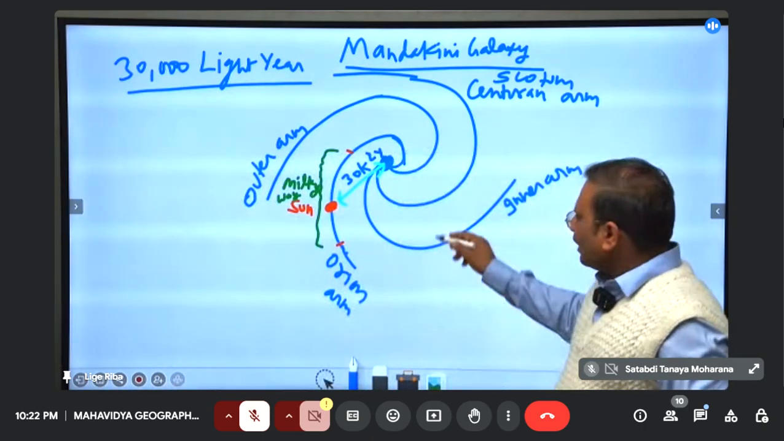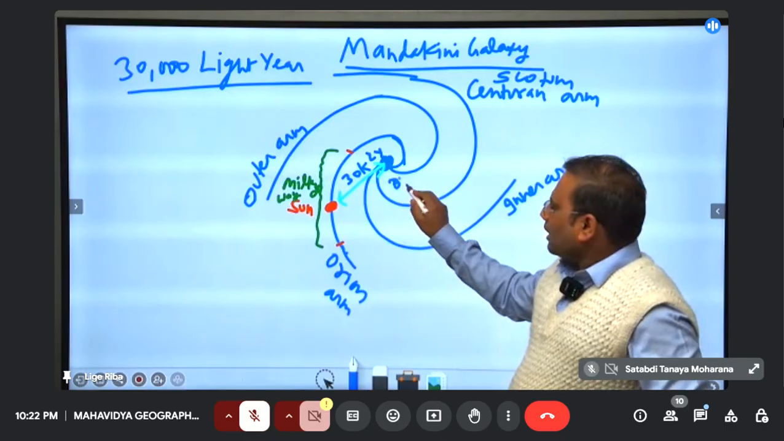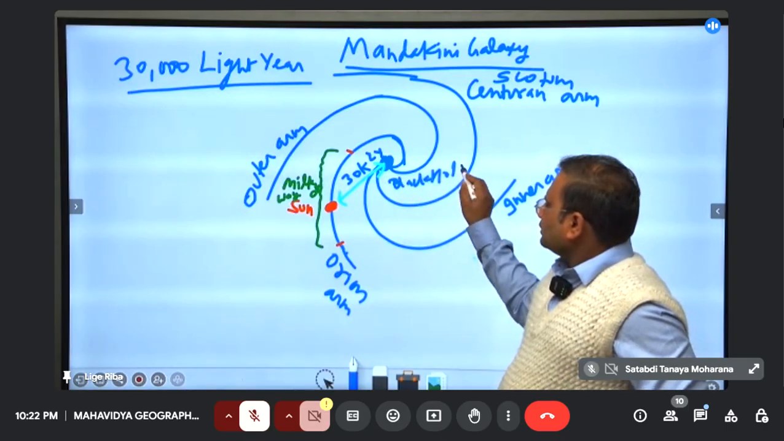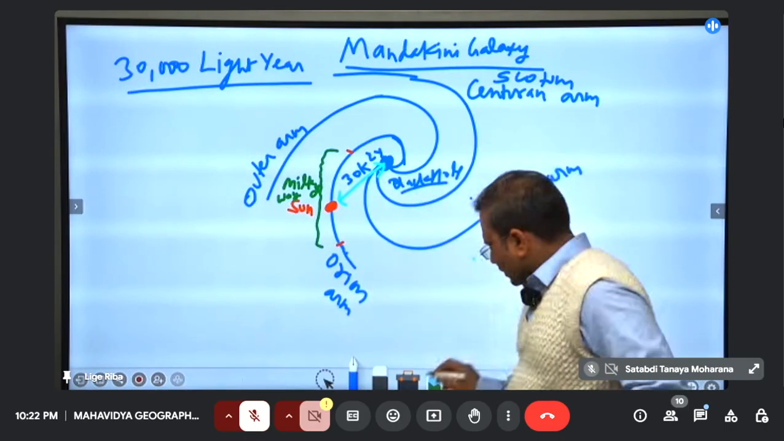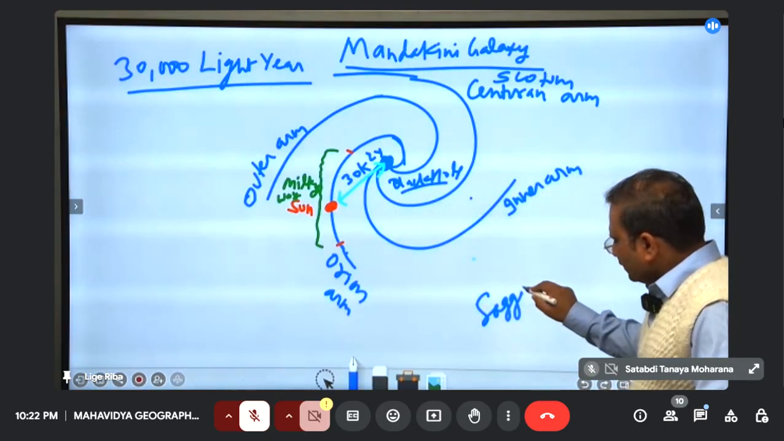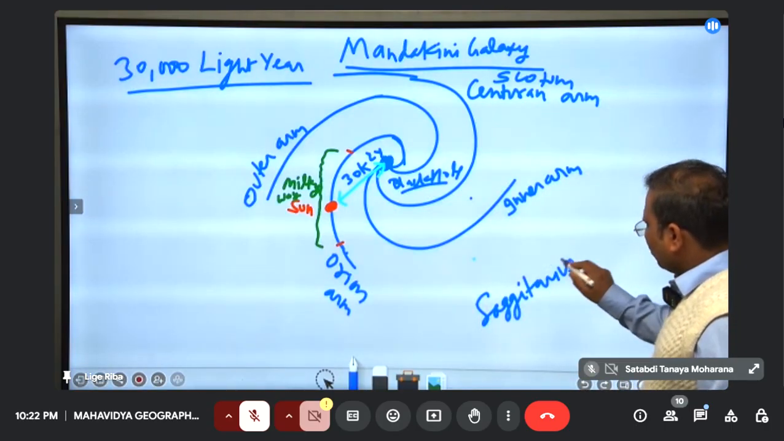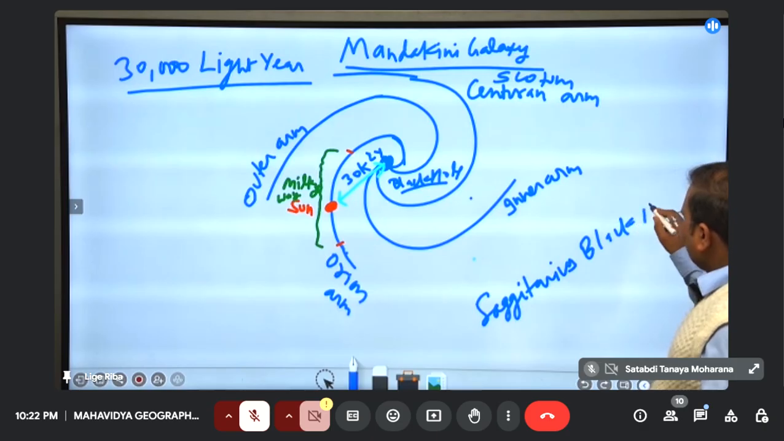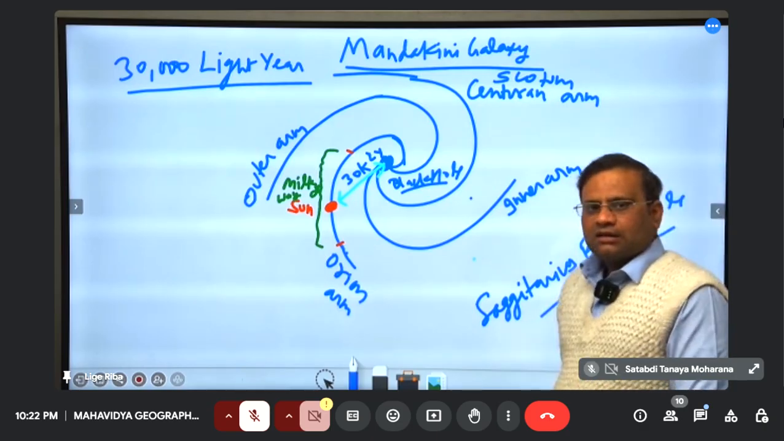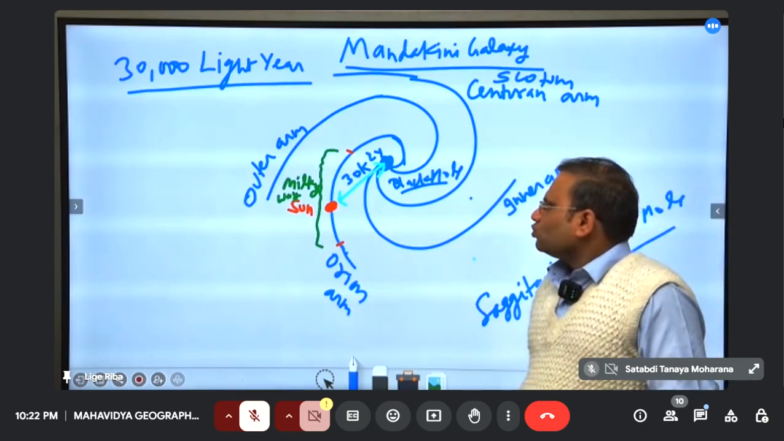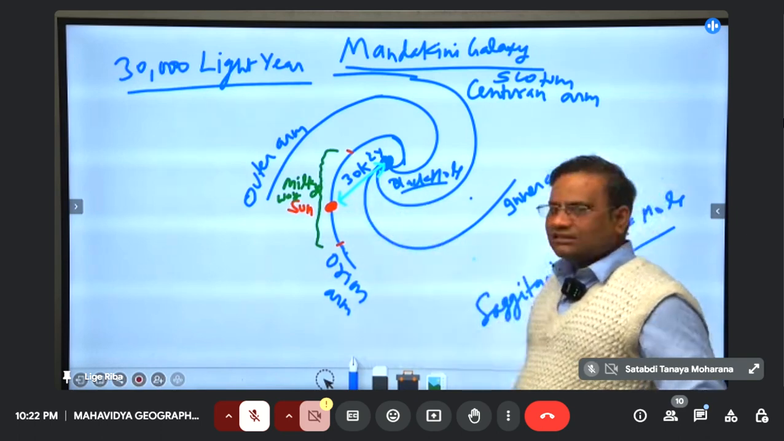In the center part there is a black hole. What is in the center part? A black hole. Sagittarius black hole. That is the name given to the black hole in the central part of our galaxy. So from the Sagittarius black hole, the distance is 30,000 light year.